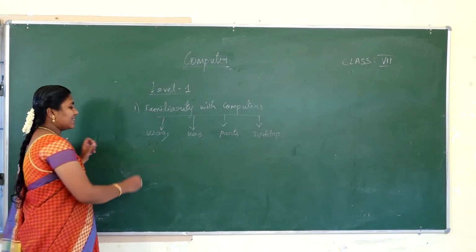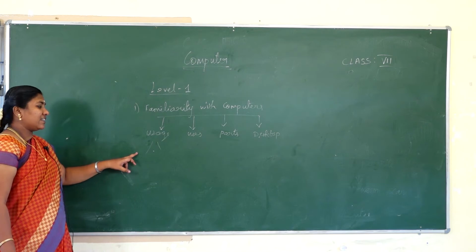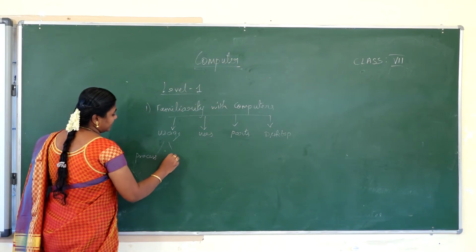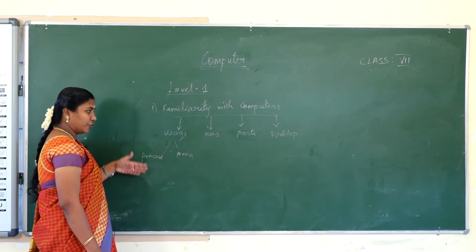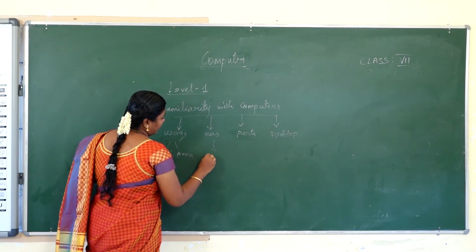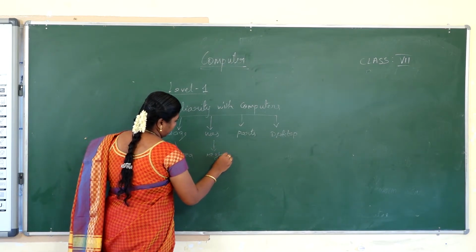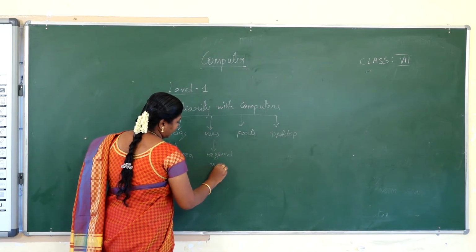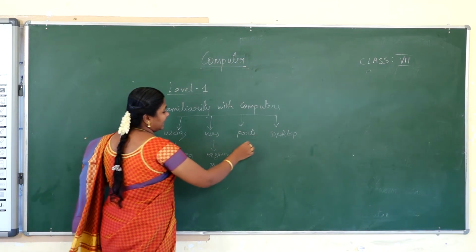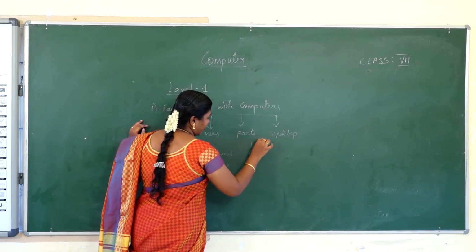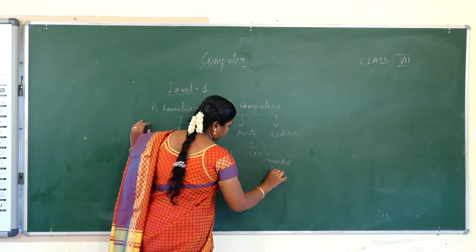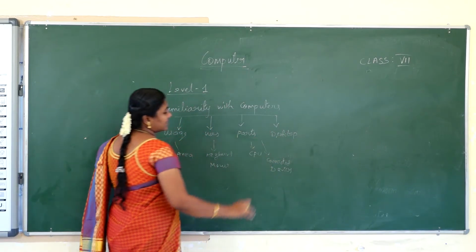The usage is categorized into 2: in which process we are using it and in which area. The second one, uses: in level 1 we use the keyboard and mouse, these 2 elements only. Then the parts of the computer, the CPU and the connected devices. And the last one is the desktop.